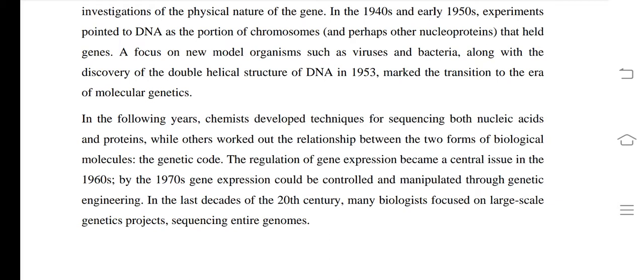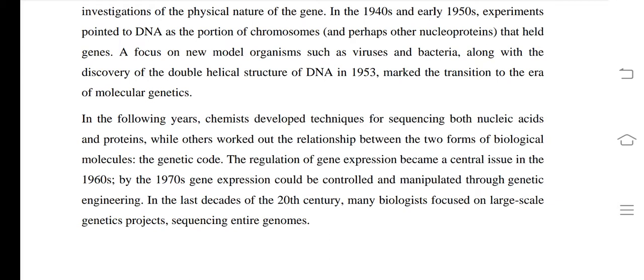Proteins are made up of amino acids, and the sequence of amino acids will decide the nature and properties of different types of proteins, while others worked out the relationship between the two forms of biological molecule, the genetic code. So see, here there is one word which is known as genetic code. Each and every gene has a special type of coding system which is known as genetic code. The regulation of gene expression.